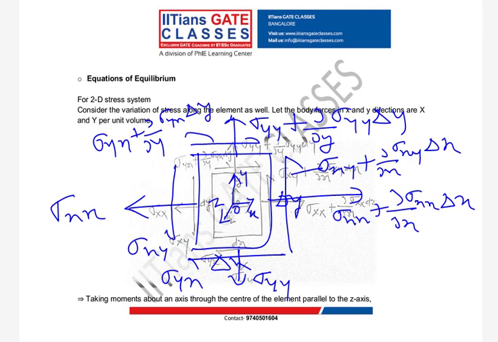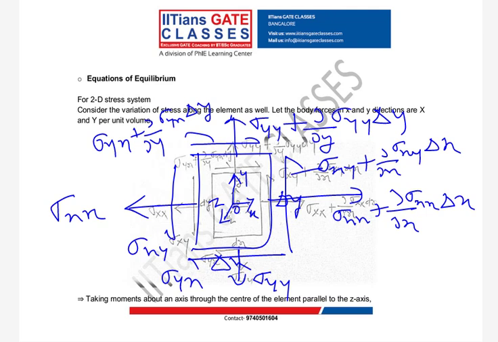So what I did basically, I have considered one small element of length delta x, delta y and unit thickness. On this, my variation of stresses can be written from Taylor series expansion.